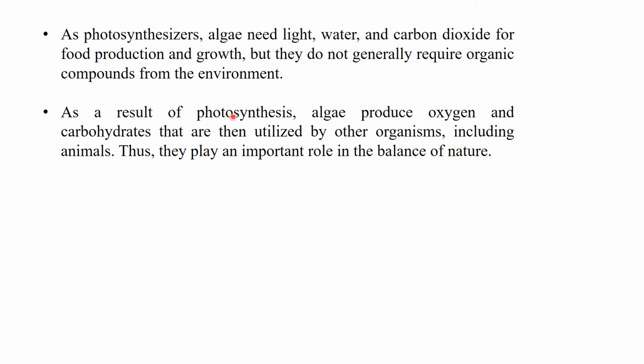As a result of photosynthesis, algae produce oxygen and carbohydrates that are then utilized by other organisms, including animals. Thus, they play an important role in the balance of nature. Algae play a basic role in the food chain in the ecosystem because they are placed at the bottom, at the basic place in the ecosystem, as they can synthesize their own food and produce oxygen. This oxygen is useful for different organisms that use it in the process of cellular respiration.